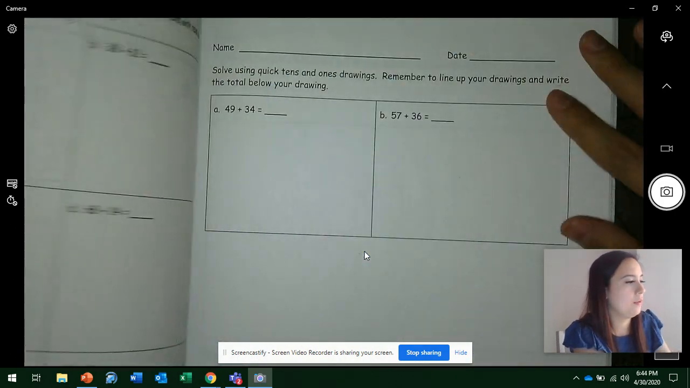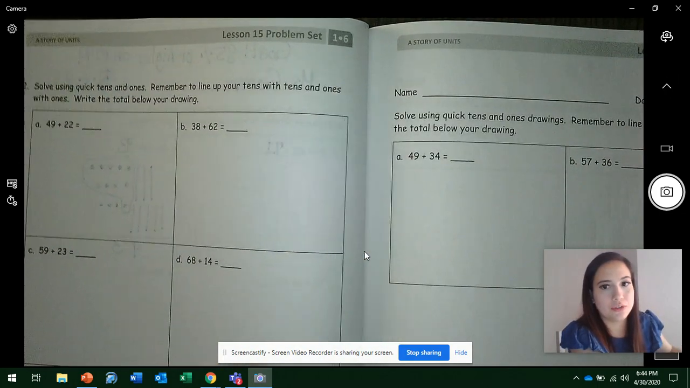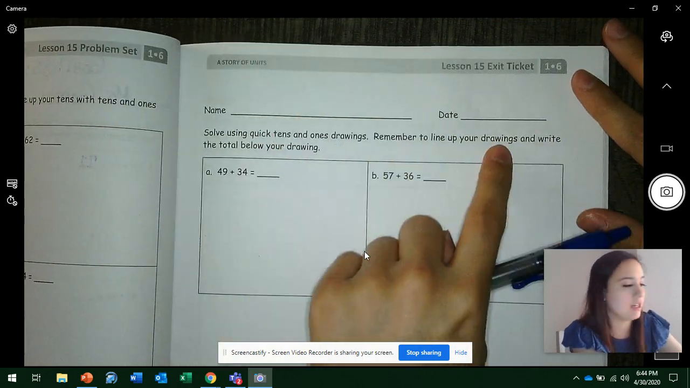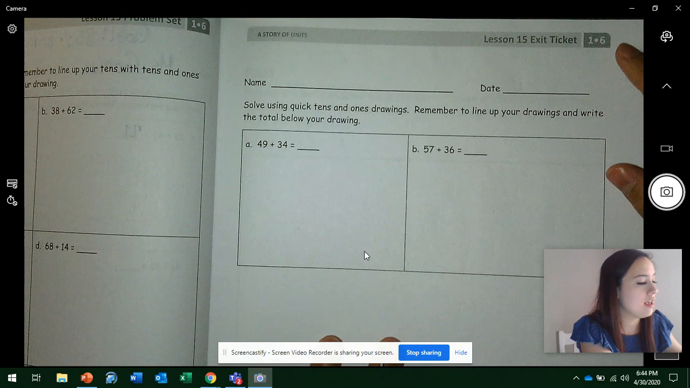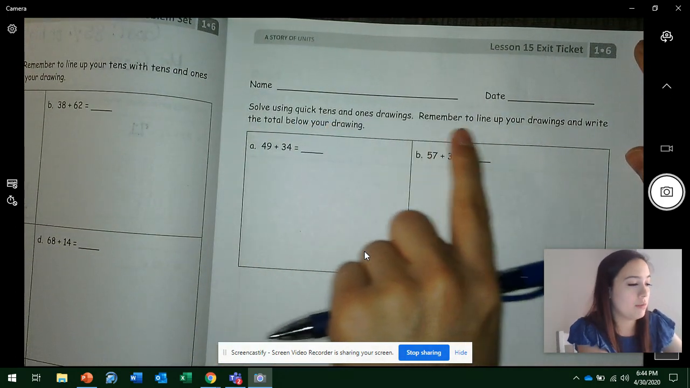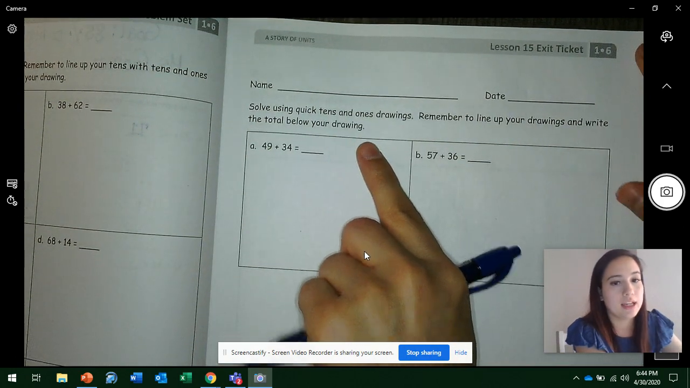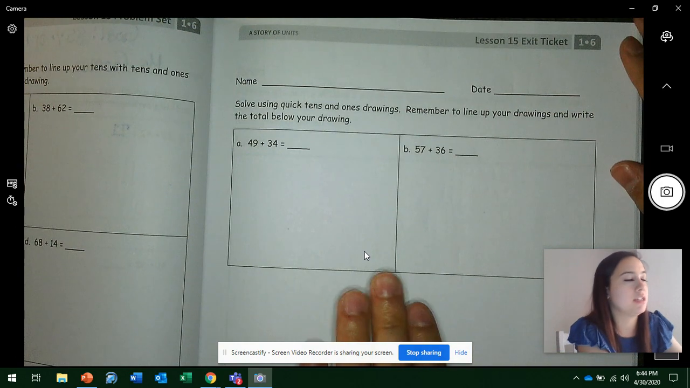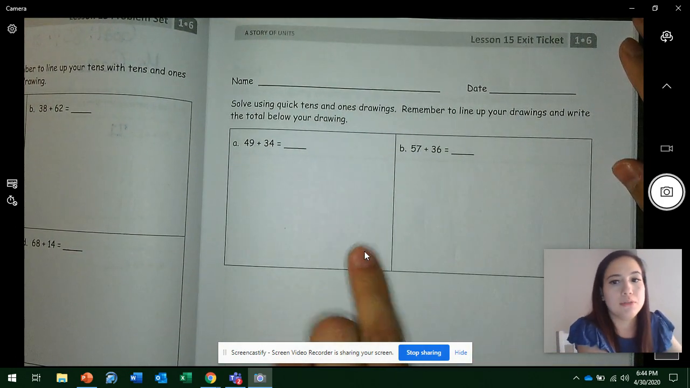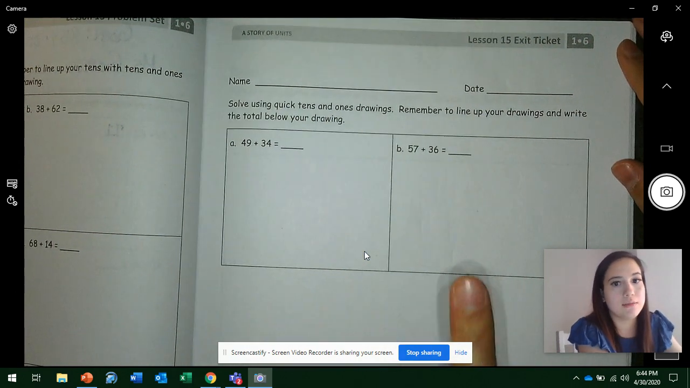Okay, now you're going to practice and do the rest on your own, and then you're going to come here and do your exit ticket. You write your heading, name, date, and goal, just like we did for the problem set, and then it says solve using quick 10s and 1s drawings. Remember to line up your drawings and write the total below your drawing. Please show your work. I know you guys are amazing and super smart, and sometimes you just know the answer, but show your work with the strategy that we just used. Align your 10s, make sure your drawings are organized.